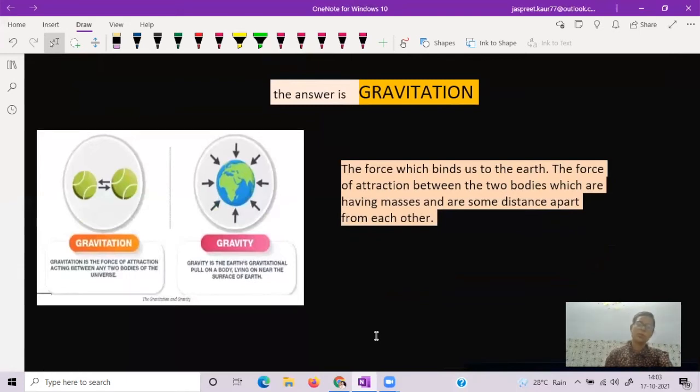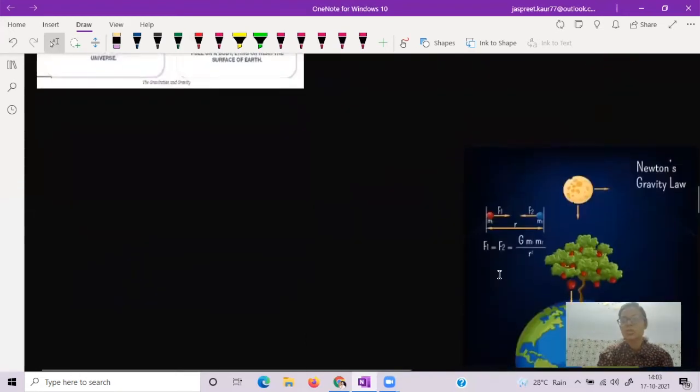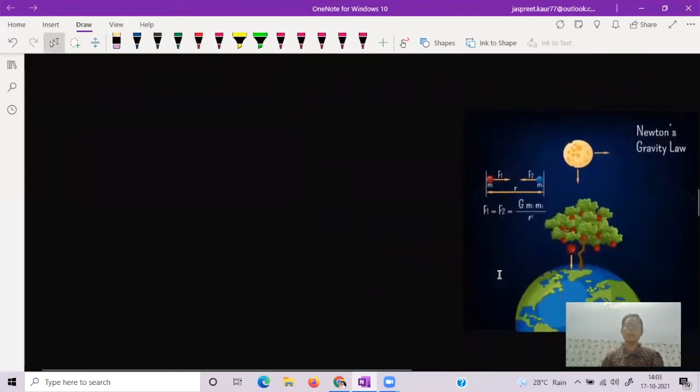Gravitation is the force between two bodies having some masses and a distance apart, but the earth's gravitational pull is known as gravity. That means when one of the two bodies is the earth, the force of attraction between them is known as gravity.